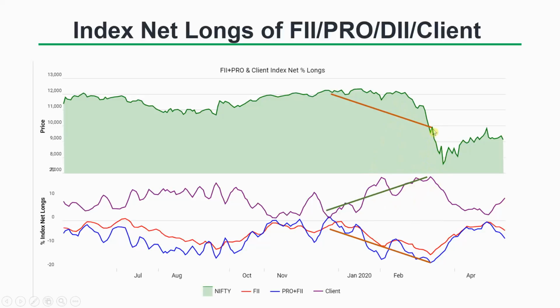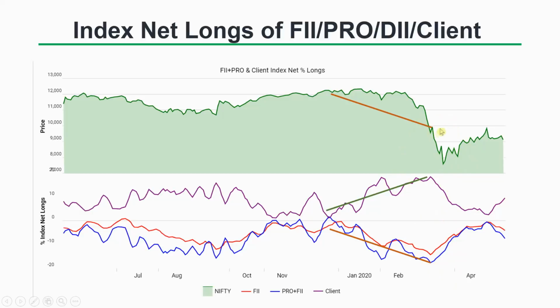So you might ask a question: why was this down move not accompanied by short positions of the FIIs? There is a reason.